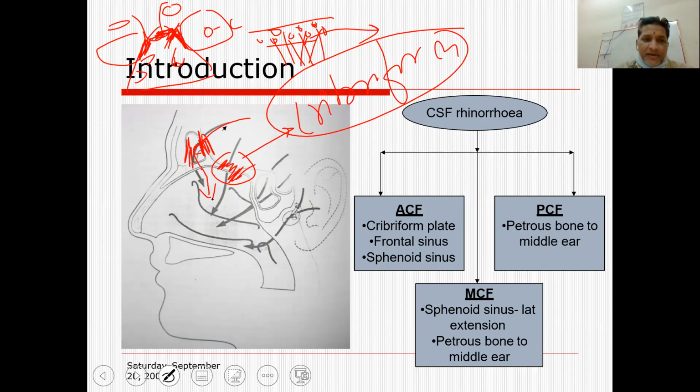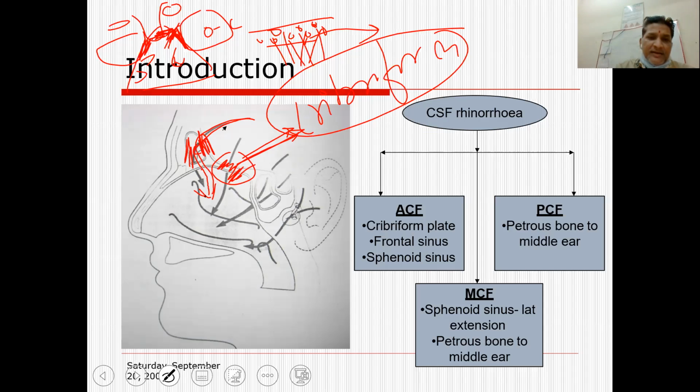Because the frontal sinus drains into the middle meatus, the CSF then appears in the nasal cavity. So the first route is via the cribriform plate, and the second is through the frontal sinus, then into the nasal cavity.